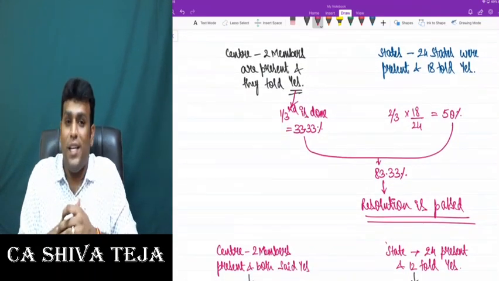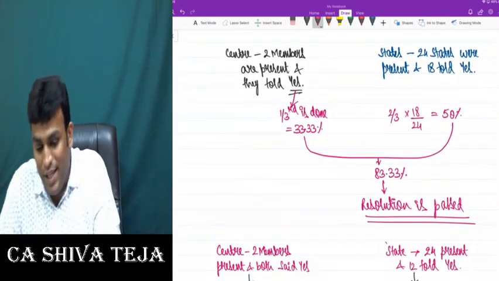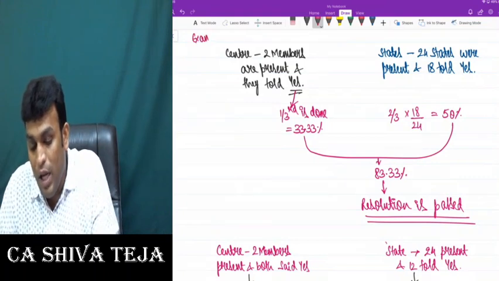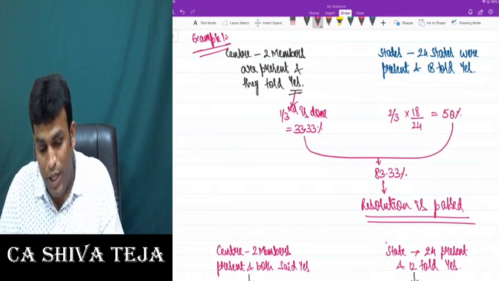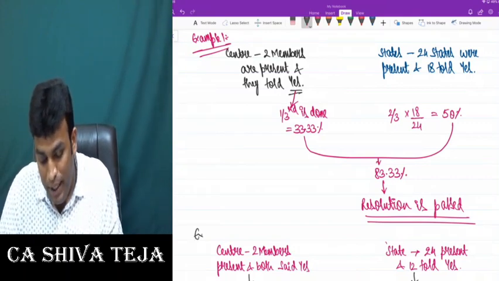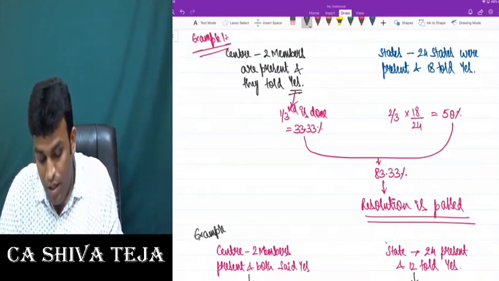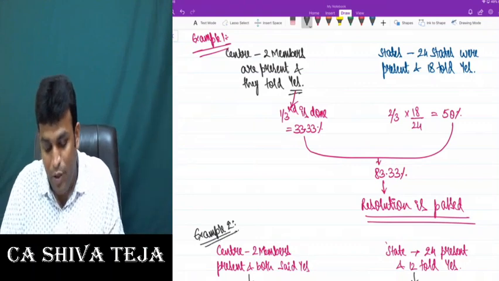I want you to take this example. This is example number 1. And after that, also take example 2. So that when you look at 2 examples, you are completely perfect. There should not be any second thought.